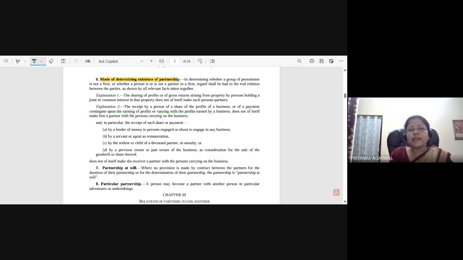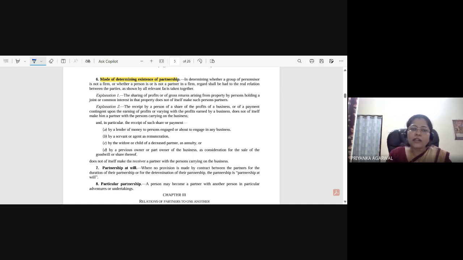Say, if I give you an example, some person, say your creditor, says okay, I will take 12% interest on the loan amount as well as 5% on the profit earned. So this creditor is sharing certain profit in your business. That doesn't make them a partner.